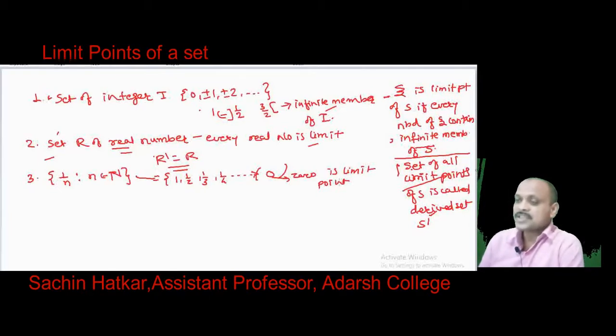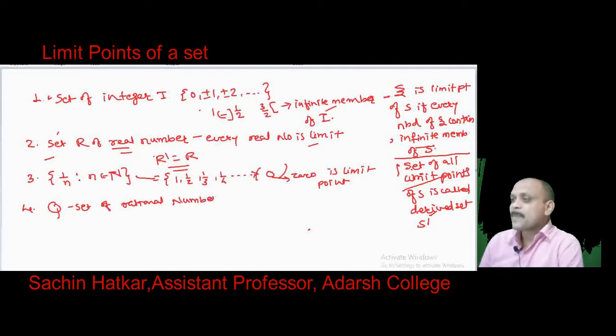Again, if we consider another familiar set Q, the set of rational numbers, then for any rational number, suppose 1 by 2, it is possible to consider an open interval like 1 by 3 to 0.6.